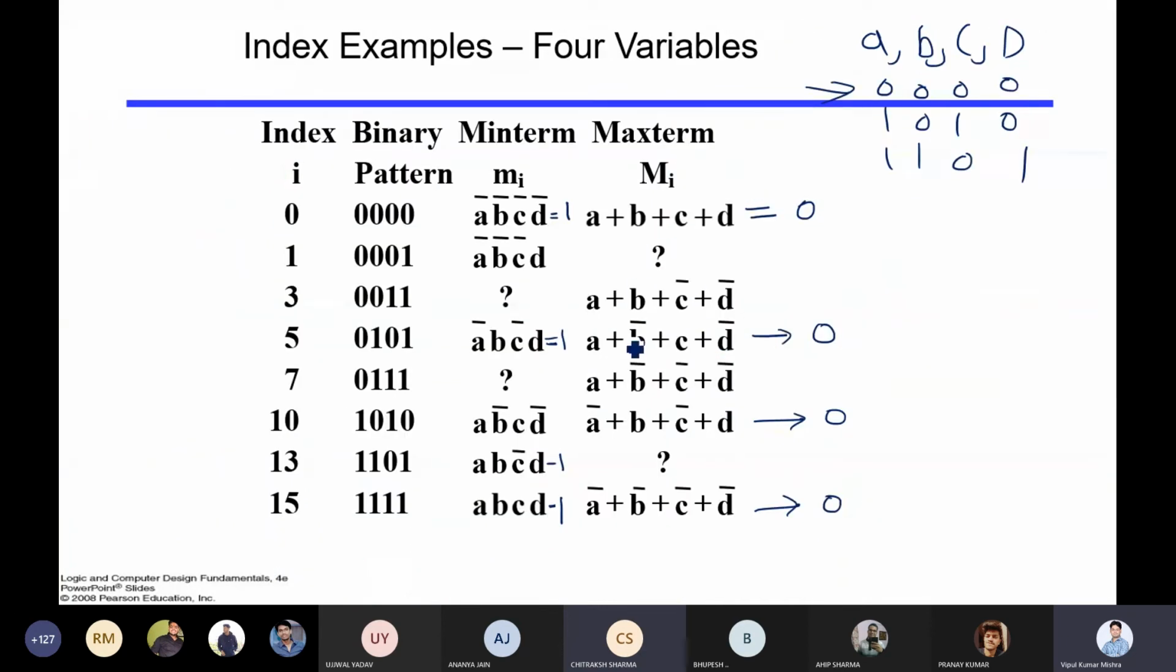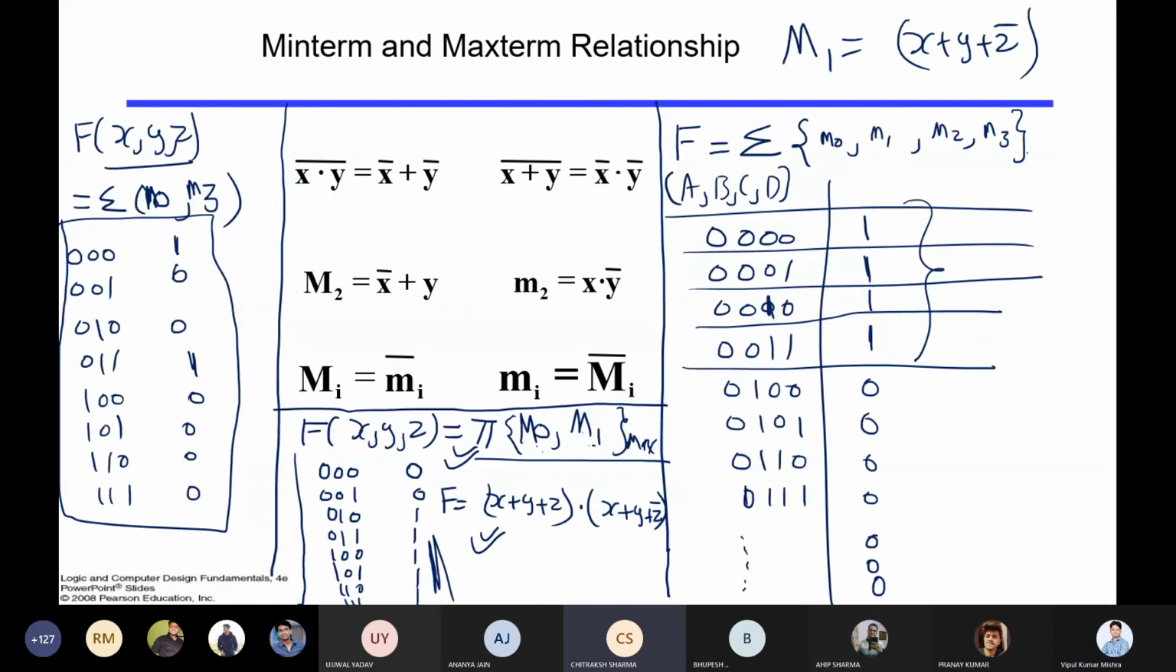Yes, same thing is happening here. If you say 0 0 1 1 means a plus b plus c bar plus d bar. But sir, that will depend, right? If it is 1 then only it will take the bar, and if it is 0 then it will take the complement. No, of course not. Okay sir.